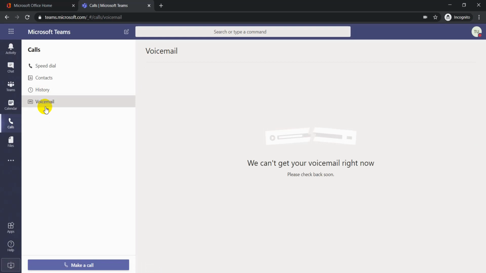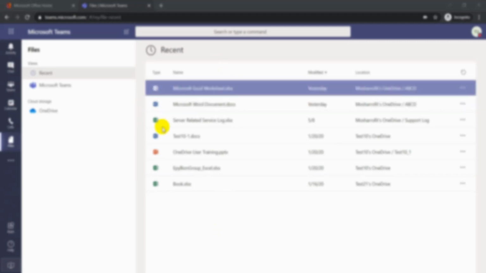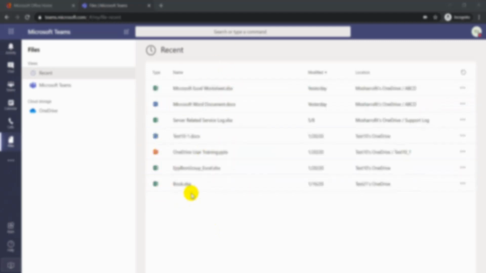Then if they left a voicemail, you will get it here. This is files. If you share a file with others, or others share any file with you, then you can find all the shared files here. You can even go to your OneDrive from here, and you can add your Dropbox storage there if the administrator allows.